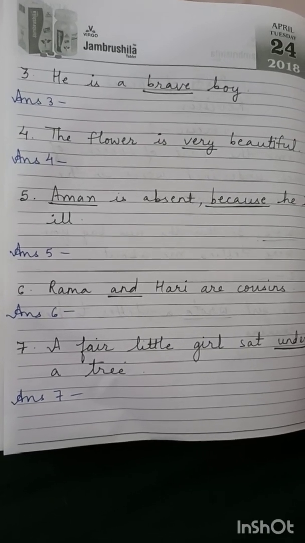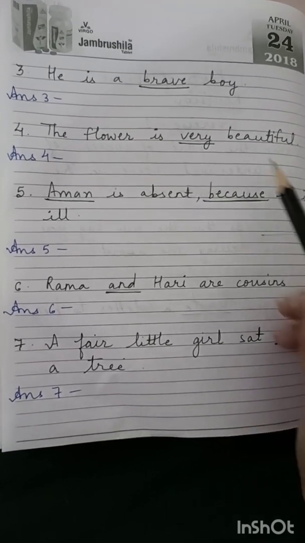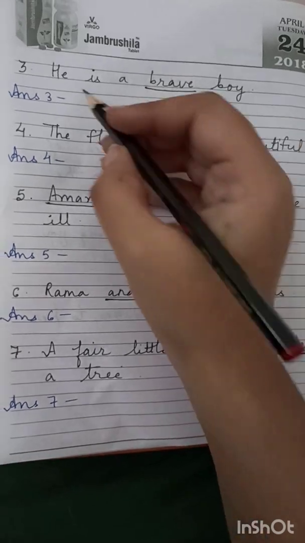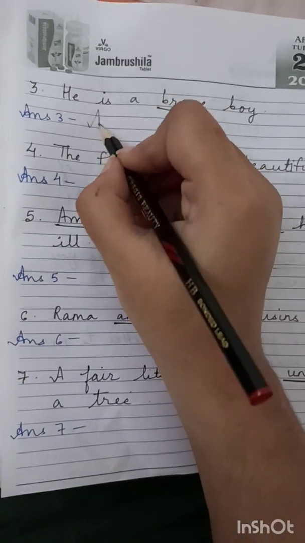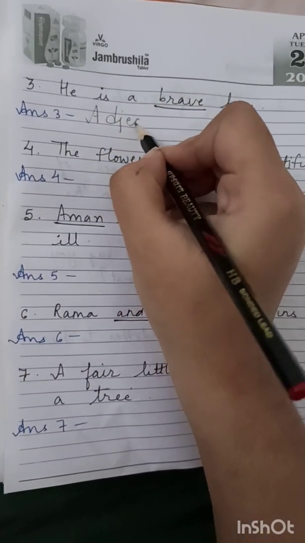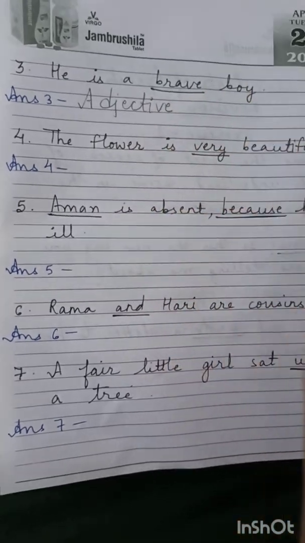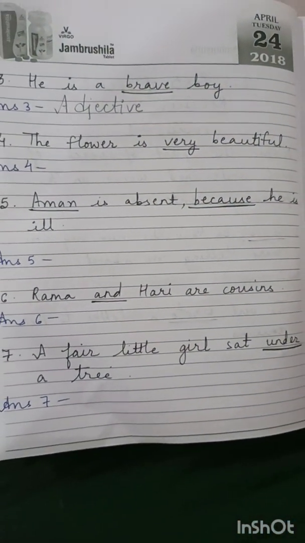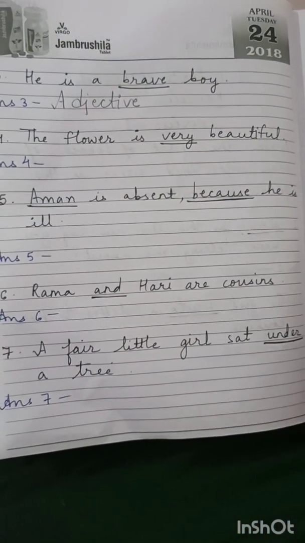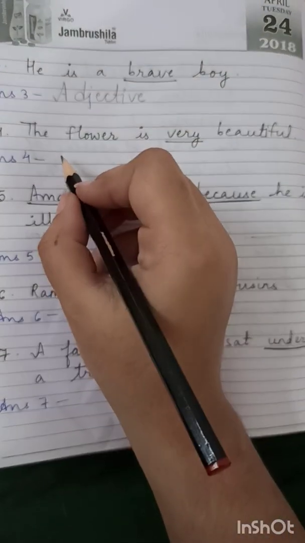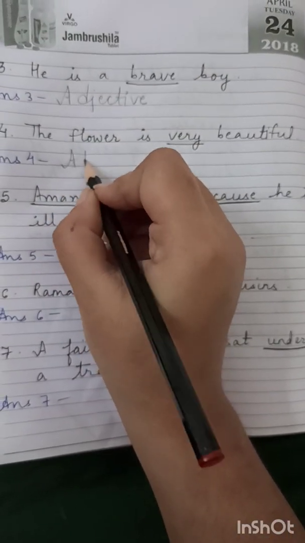Third sentence. He is a brave boy. Brave is underlined. What part of speech is it? Brave is an adjective. Fourth sentence. The flower is very beautiful. Very is an adverb. So you will write adverb.